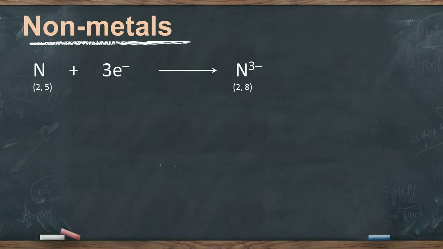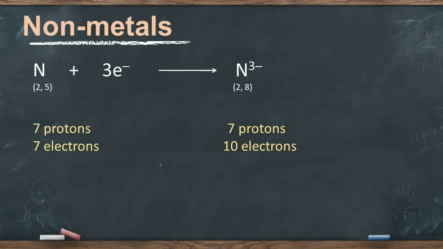As the atomic number of nitrogen is 7, it has 7 protons and 7 electrons, which cancel out each other. So the nitrogen atom is neutral. But when it gains 3 electrons, the number of electrons becomes 10. The 7 units of positive charge of the protons cancel out 7 units of negative charge of the electrons. But due to the presence of 3 extra electrons, there is a 3 negative charge on the nitride ion.